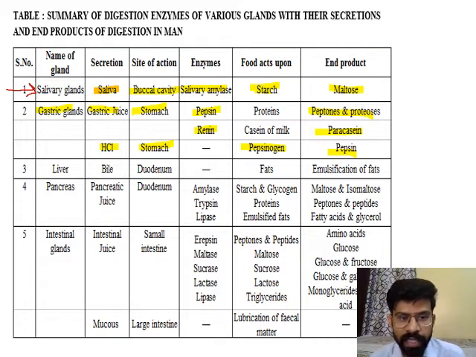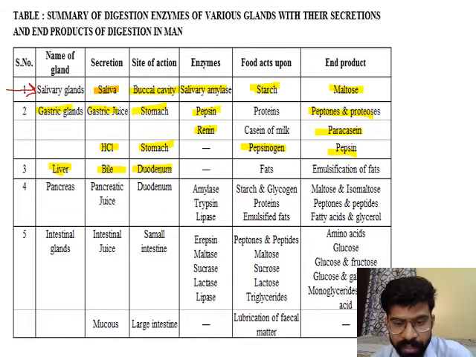Then the liver. The liver is the largest gland in our body. The liver releases bile juice, which reaches the duodenum portion of the small intestine, so the site of action is the duodenum. Bile juice does not contain any enzyme.